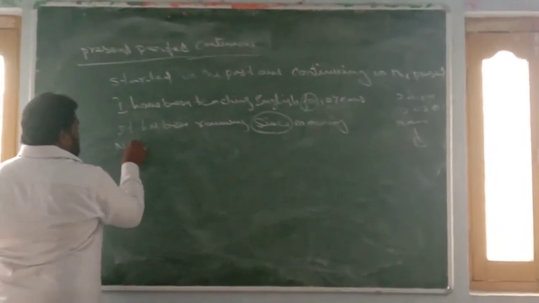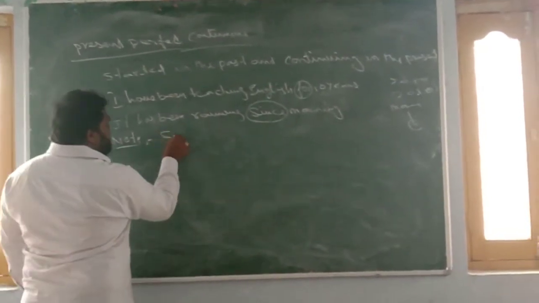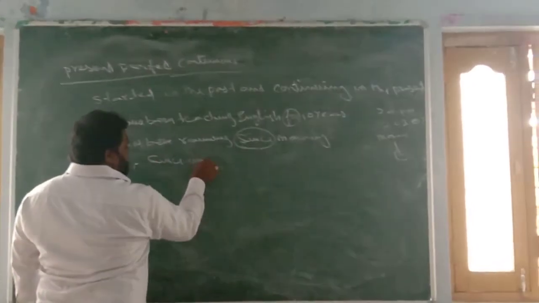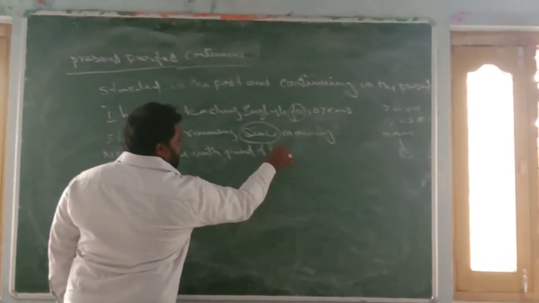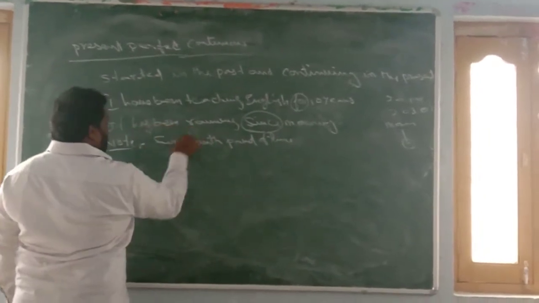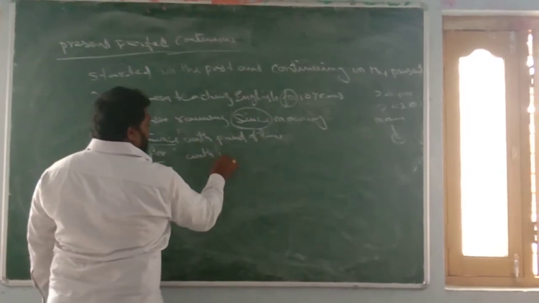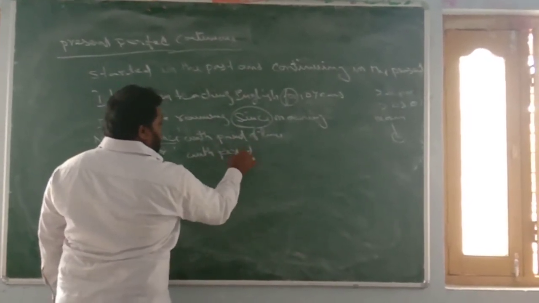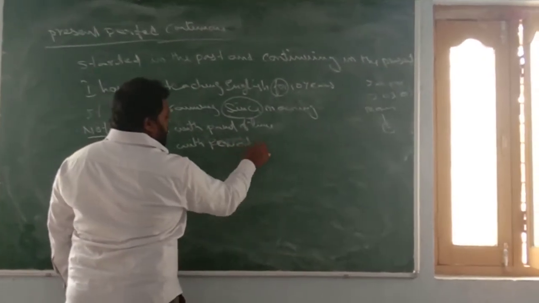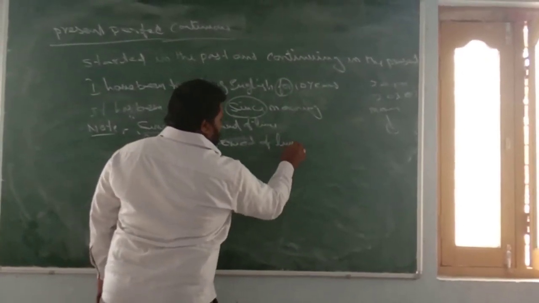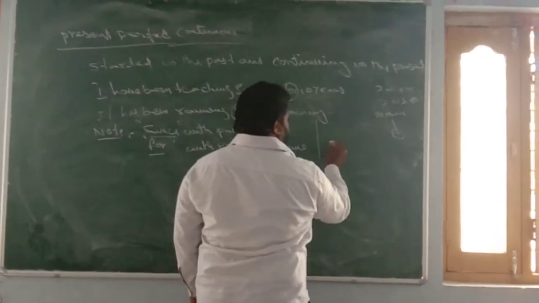Because there is a note for present perfect continuous tense. That is, we use since with point of time and for with period of time. So since with point of time and for with period of time. Let us see some examples.